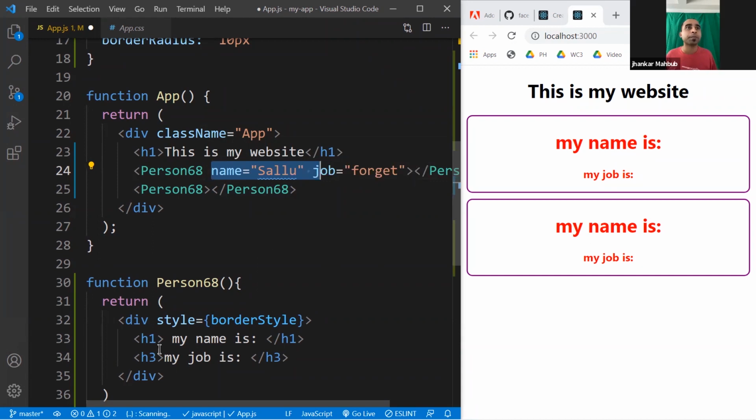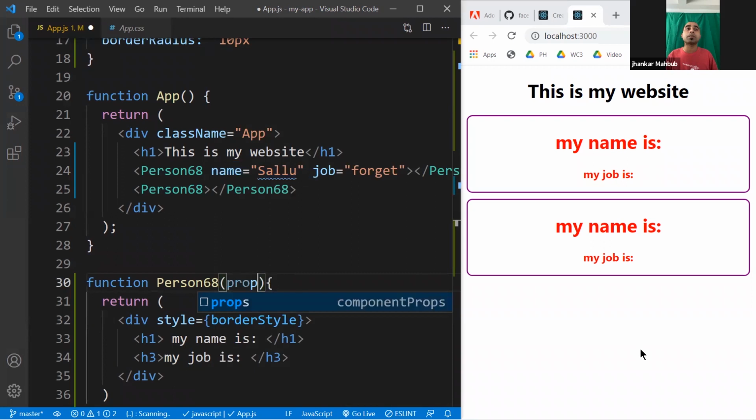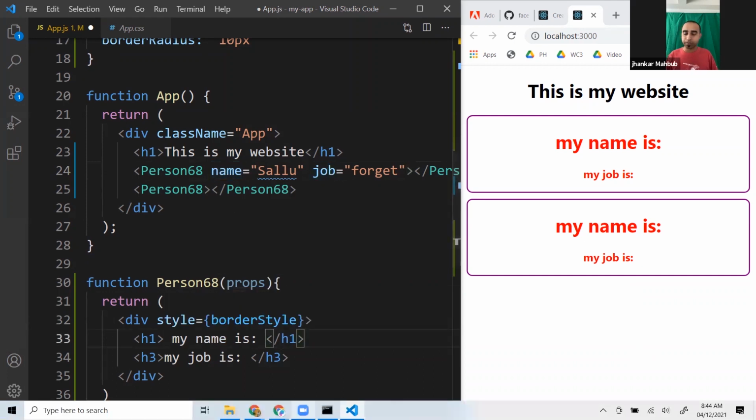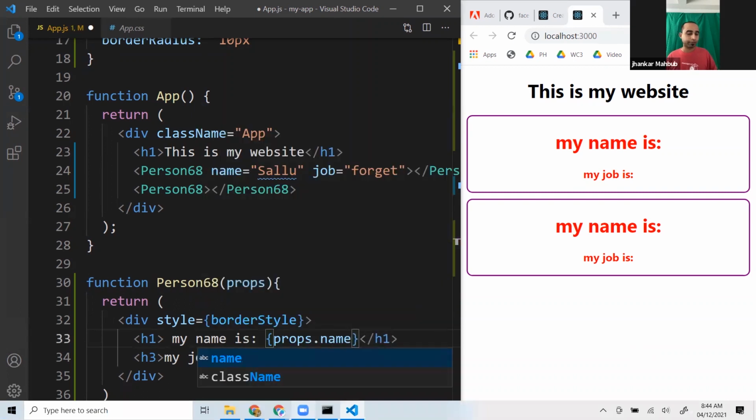He forgets stuff. And when you are giving this, come to this function, which is called a component, and you can access it here. Since you want to access the properties, you type props. From the props, you can access the name and the job. Let's have a look. For this one you will get props.name, and if I do so, you'll see the first one got Sallu.